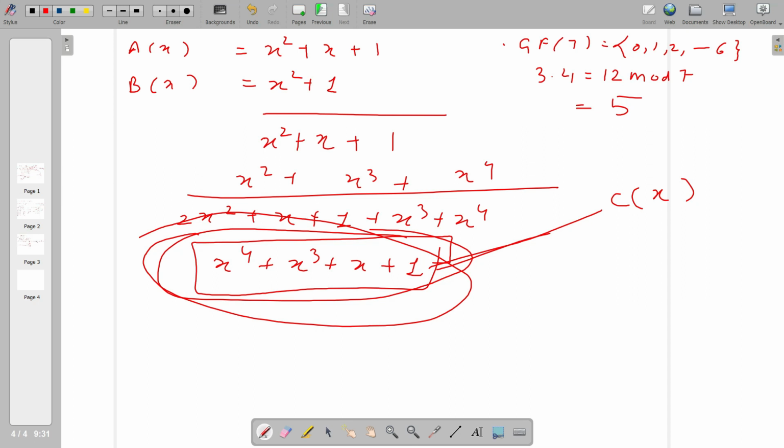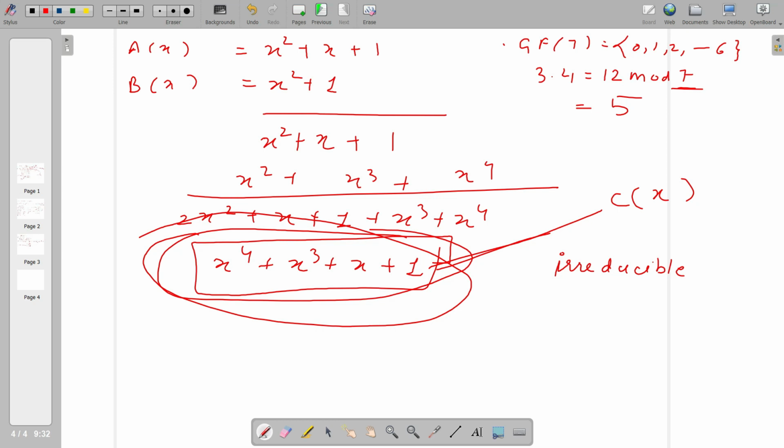Here we cannot do mod 2 because this is a polynomial. So what we have to do: this is a prime field, an extension of a prime field. In a field there are always some polynomials known as irreducible polynomials. An irreducible polynomial means you cannot factorize it. It is the same as a prime number: when we say some number is prime, we cannot factor it. Similarly, if some polynomial is irreducible, we cannot factorize that polynomial.